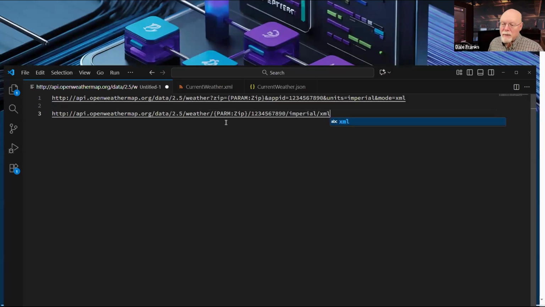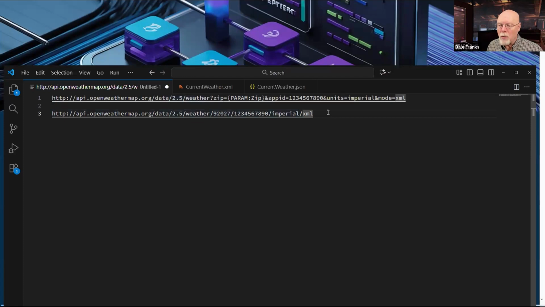Now, in this particular case, I'm passing it the exact same data, and parm or param are both correct in Process Director terms, but I could pass it this data, or I could just hard code the data. Either would work, and it would return the same data to me.